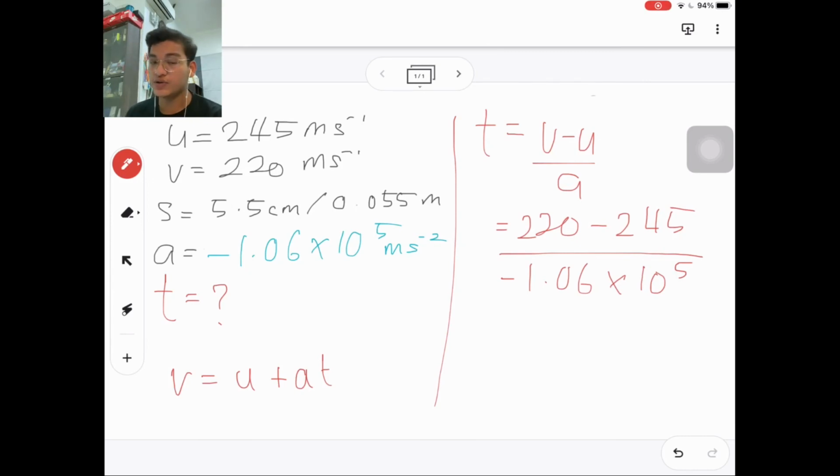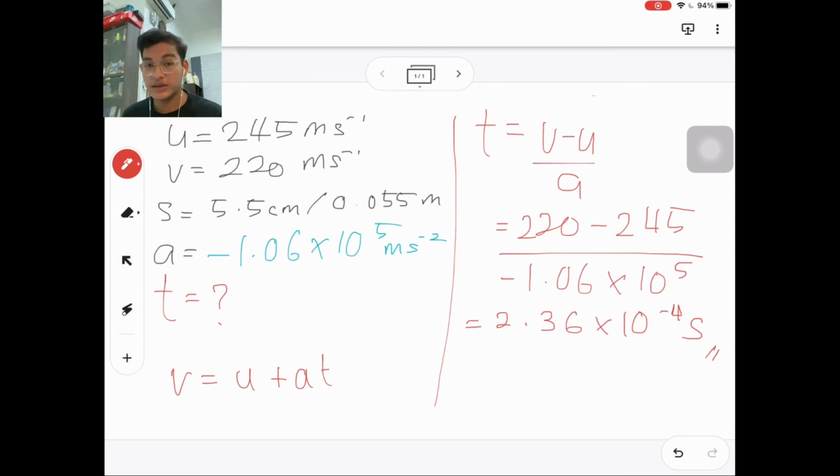It is okay to not put the units in the calculation, but the most important thing is to put the unit in the answer. So the final answer will be 2.36 times 10 to the power of negative 4 seconds. So this is the answer for B.